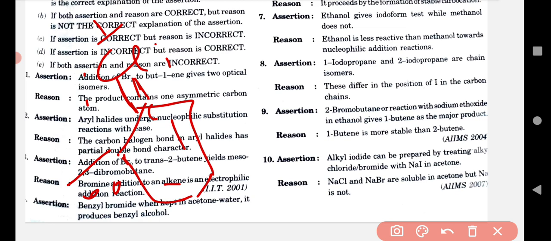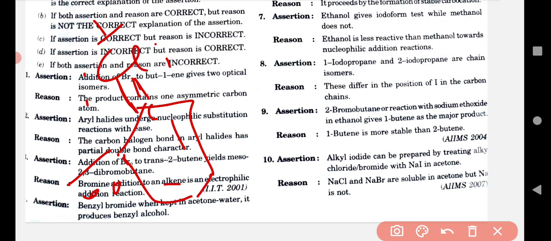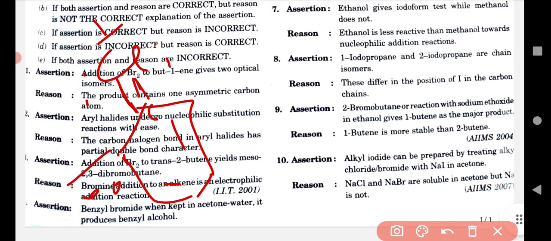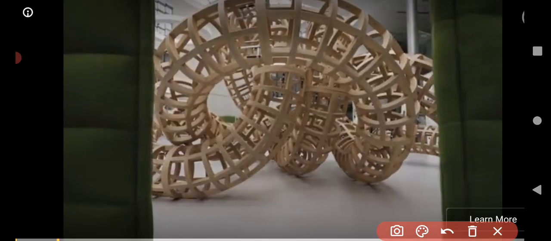sentence is not correct, because they are saying that aryl halide undergoes nucleophilic substitution reaction, but you can understand that that's not true, because the atom which is connected with a double bond cannot be replaced by another atom. That's why that's not true. So now let me see what the reason is. The carbon-halogen bond in aryl halide has, what is happening,